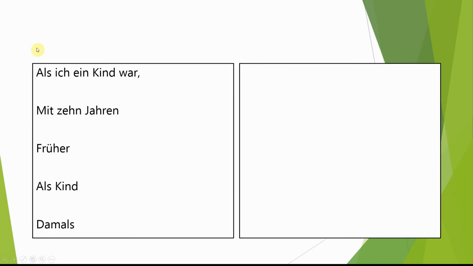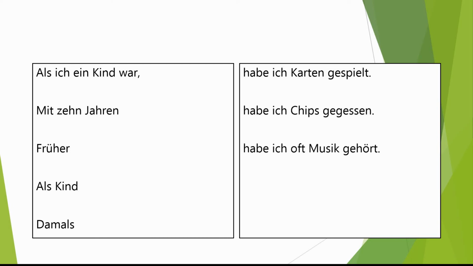So after those phrases, we could add other things to form a sentence. What would be the first word of each of these next remaining phrases going to be? It will, of course, be a verb, because these will all take up the first idea of the sentence. So we could have habe ich Karten gespielt, or habe ich Chips gegessen, or habe ich oft Musik gehört, or war ich sehr laut, or hatte ich viele Freunde.